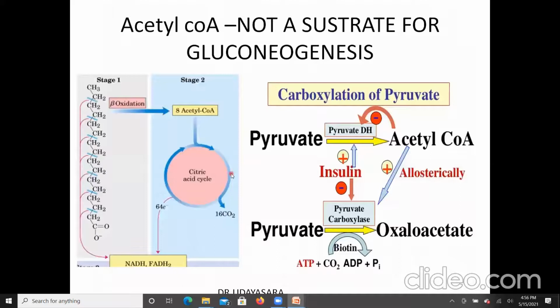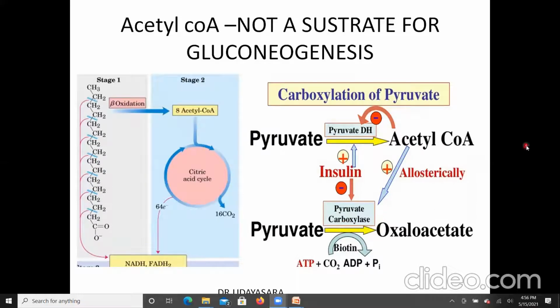The acetyl-CoA will not act as a substrate for gluconeogenesis. During the fasting state, there will be oxidation of fatty acids. Upon beta oxidation, the fatty acids will release acetyl-CoA. This acetyl-CoA will enter the TCA cycle to produce energy. The increased acetyl-CoA is an allosteric activator of pyruvate carboxylase, and hence gluconeogenesis is favored.